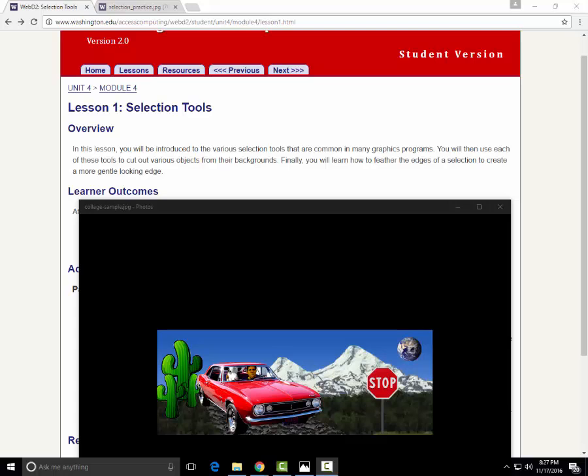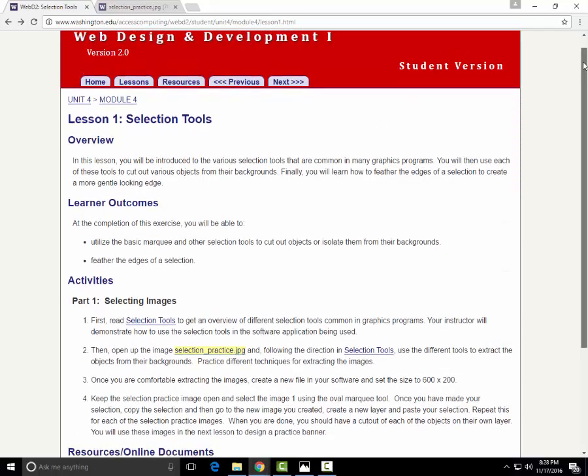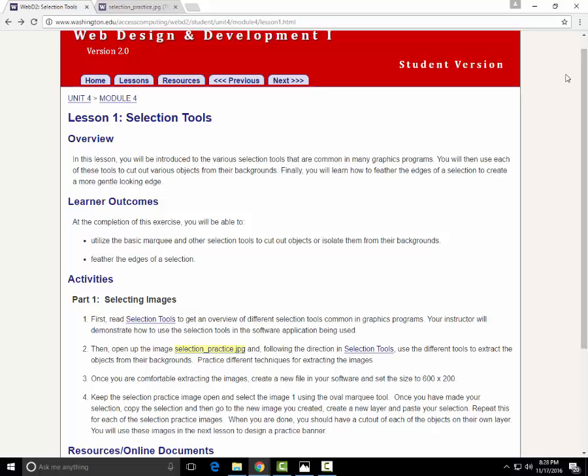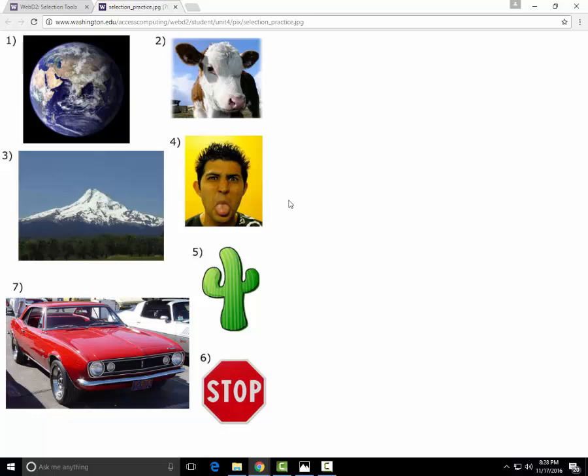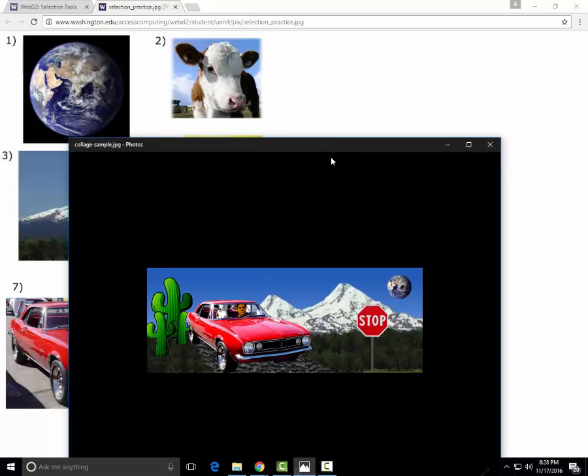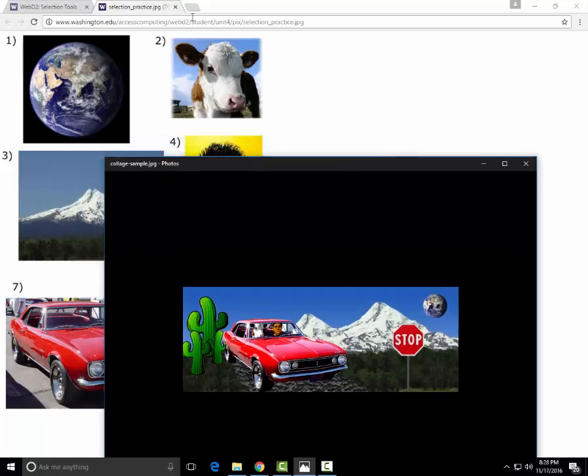Welcome to Unit 4, Module 4, Lesson 1, Selection Tools. In this lesson and in the next lesson, we will take some raw images that look like this, and you may have your own images and pictures that look like this, and we will turn it into a web banner that looks like this. And of course, we will use the images that the web course provides us, but you may decide to build your own similar web banner with your own photos and drawings. Okay, so let's go and create our own web banner.